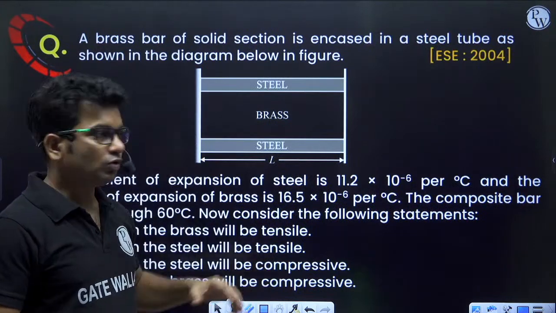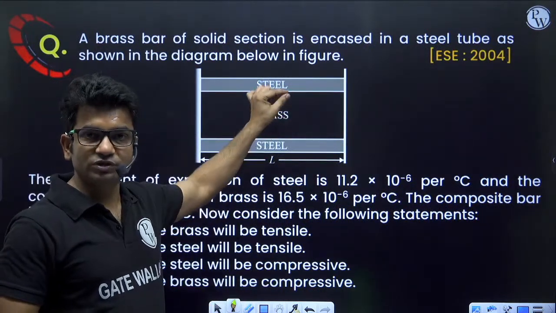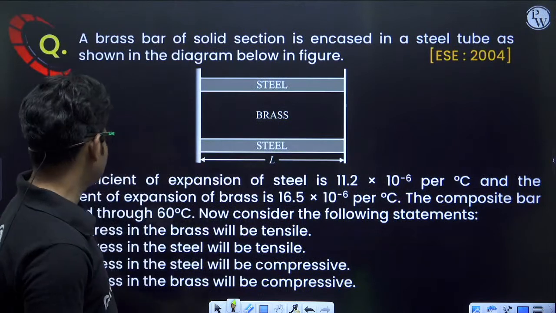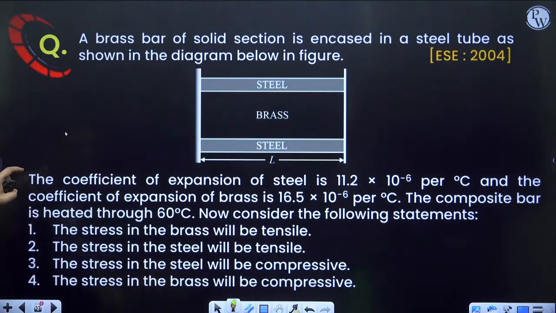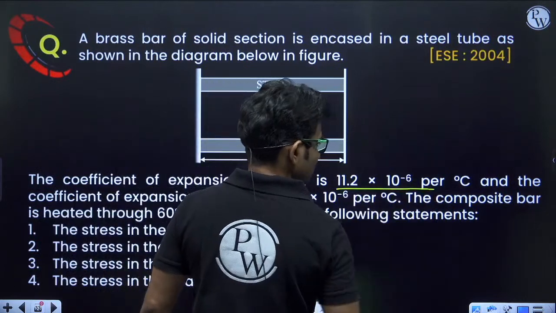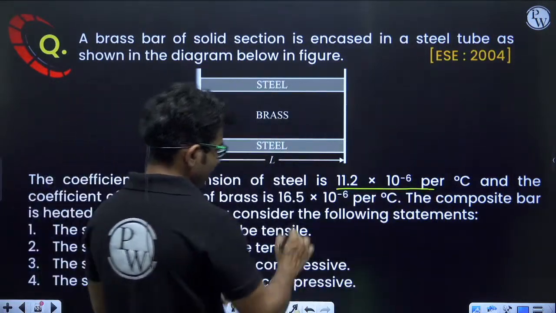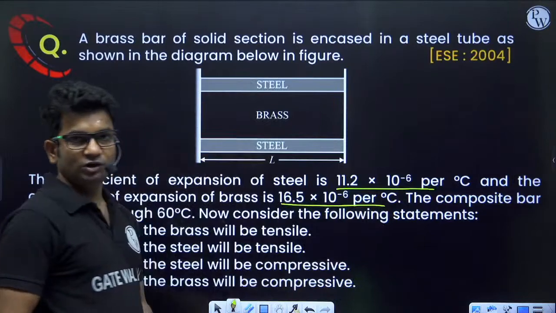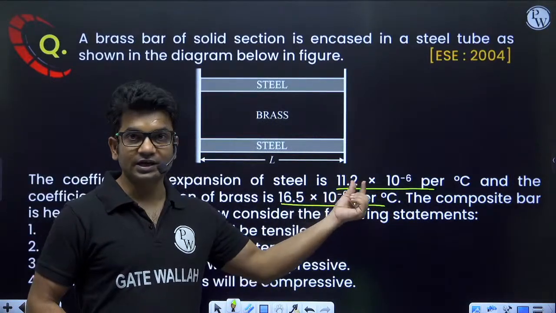So change in length will be the same for both steel and brass. Then the coefficient of expansion of steel is this much and the coefficient of expansion of brass is this much. So the coefficient of expansion of brass is higher than that of steel.